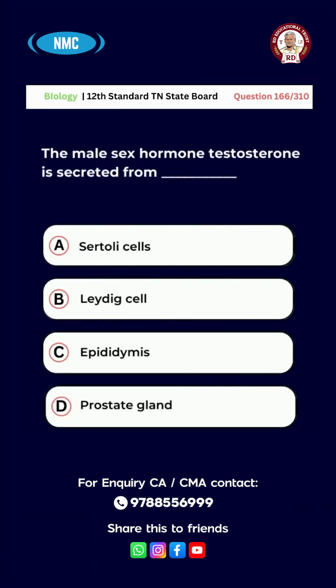Question number 166. The male sex hormone testosterone is secreted from A, Sertoli cells, B, Leydig cells, C, epididymis, D, prostate gland. And the right answer is option B, Leydig cell.